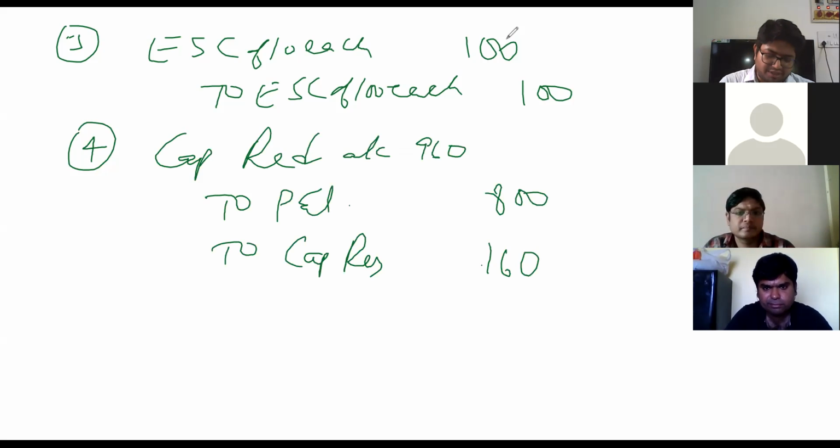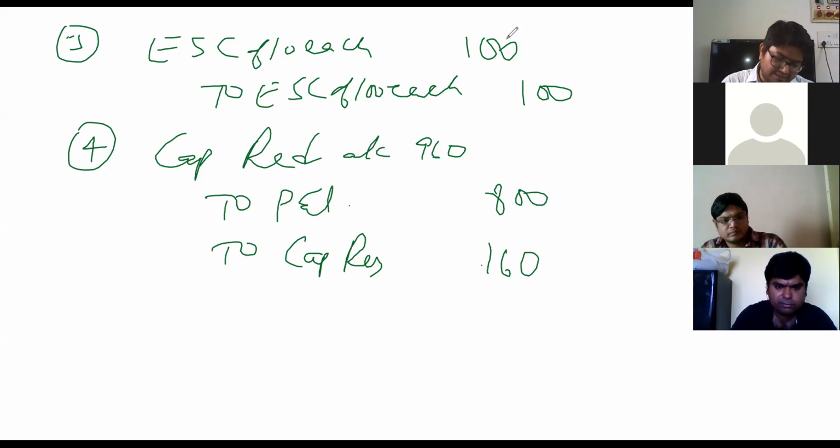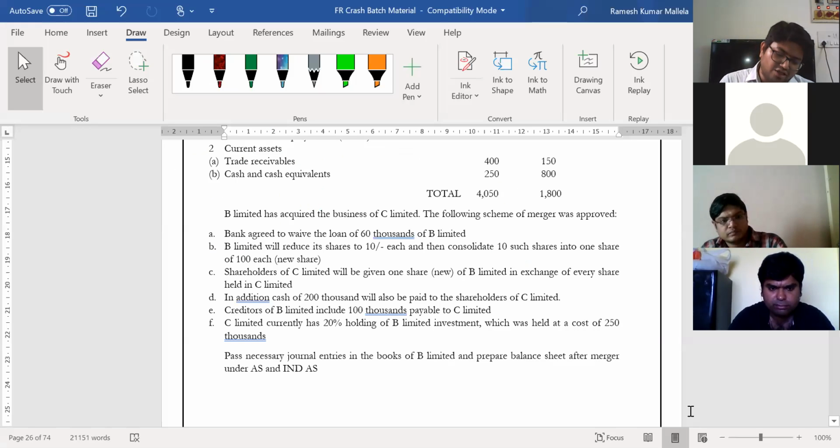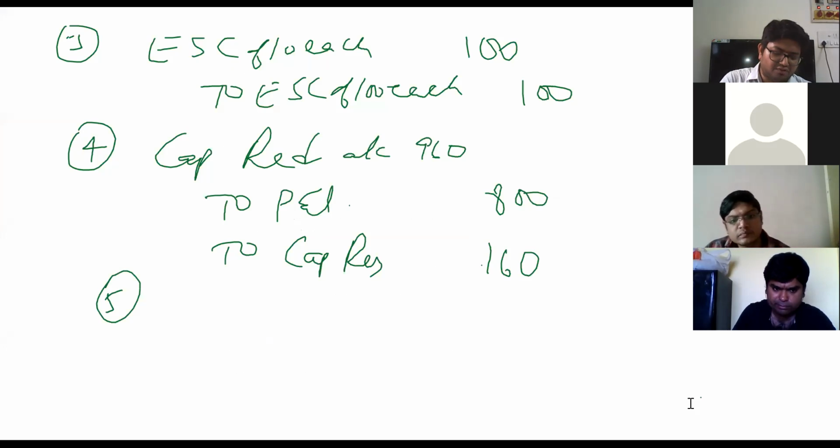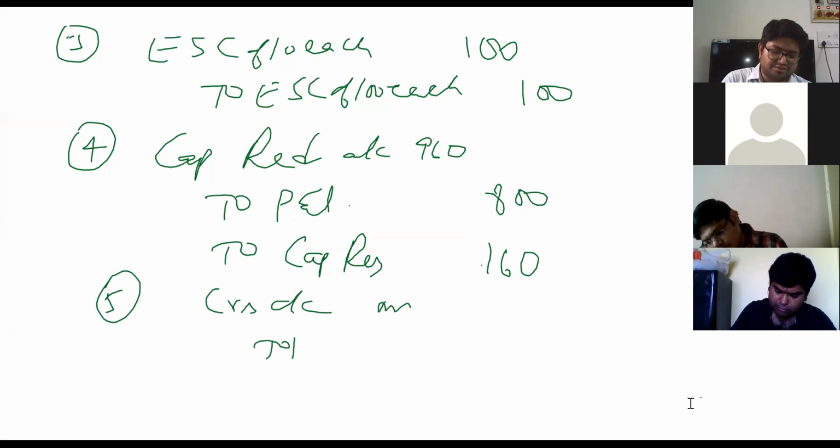Now, apart from that, he has also mentioned something in the question about debtors and creditors. Please see what he has mentioned there. Creditors of B Limited include 100,000 payable to C Limited. So it's nothing but debtors and creditors can be knocked off. Let us do it now itself so that at later stages we can avoid it. Creditors account debit to debtors, 100 and 100.